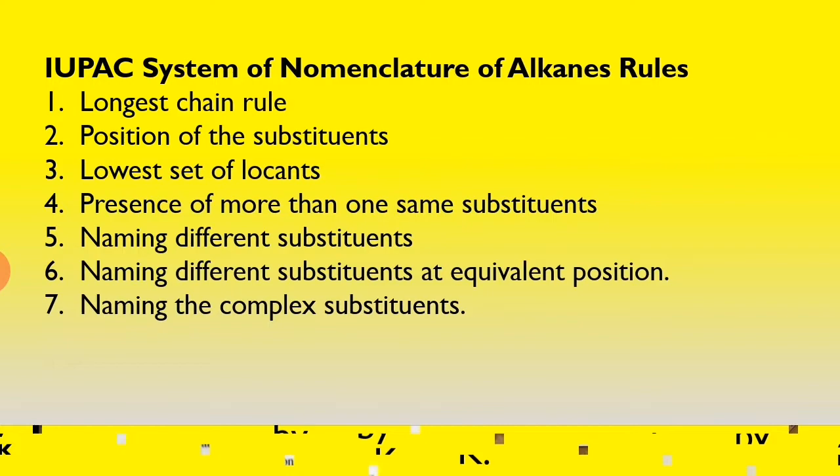It consists of first, the longest chain rule; second, position of the substituents; third, lowest set of locants; fourth, presence of more than one same substituent; fifth, naming different substituents; sixth, naming different substituents at equivalent positions; and seventh, naming the complex substituents. So let us see one by one.